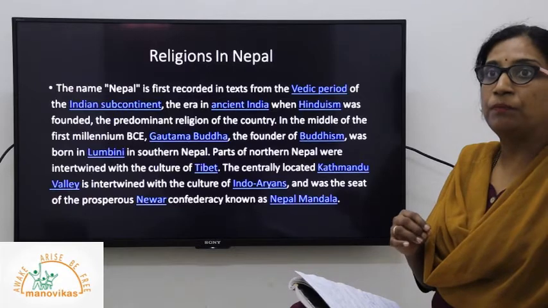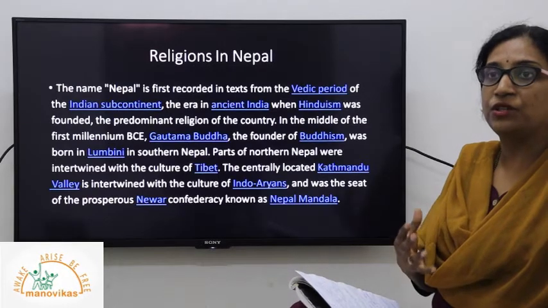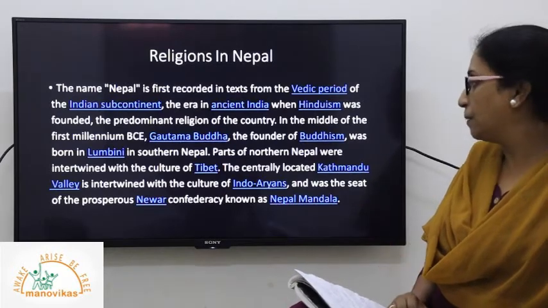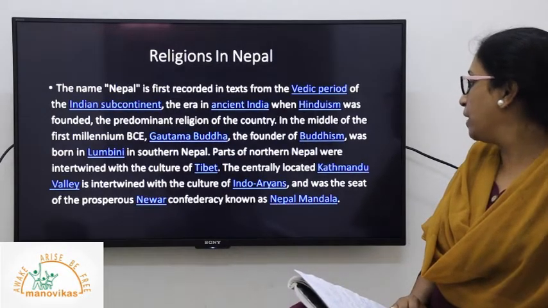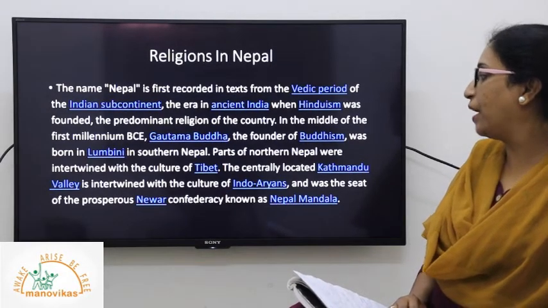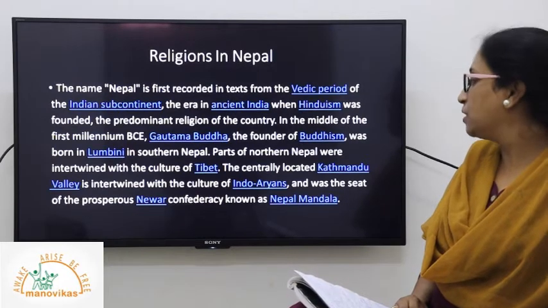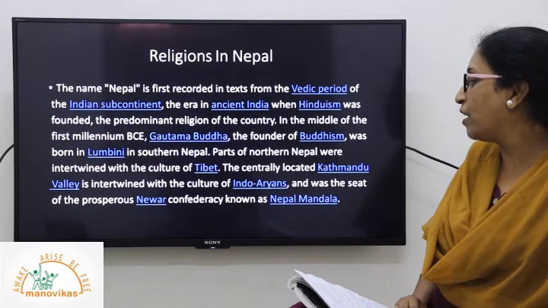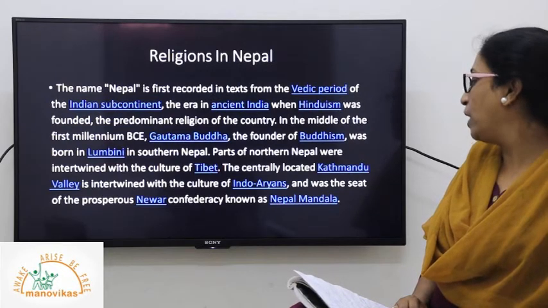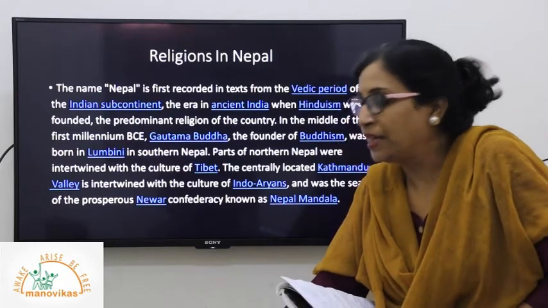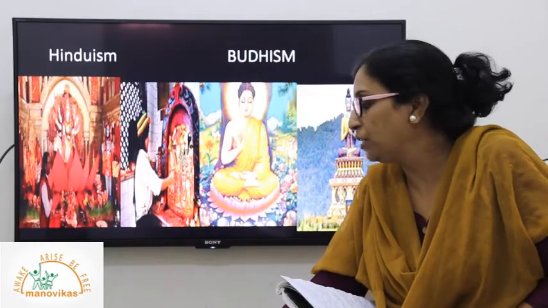So it is the country where Buddhism began in the earlier eras. The centrally located Kathmandu Valley is intertwined with the culture of the Indo-Aryans and was the seat of the prosperous Nepal Confederacy known as Nepal Mandala. This is how it was ruled by the people, and they practiced mostly Buddhism there.